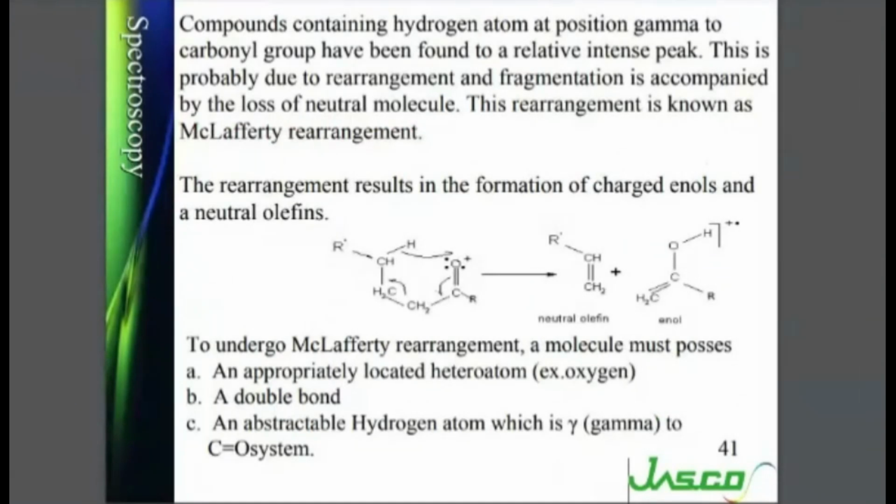So there is no net change in the energy. Okay. Compounds containing a hydrogen atom at the gamma position to the carbonyl group have been found to show a relatively intense peak. This is probably due to rearrangement, and fragmentation is accompanied by loss of a neutral molecule. This rearrangement is known as McLafferty Rearrangement.